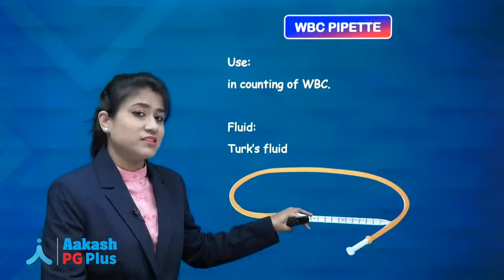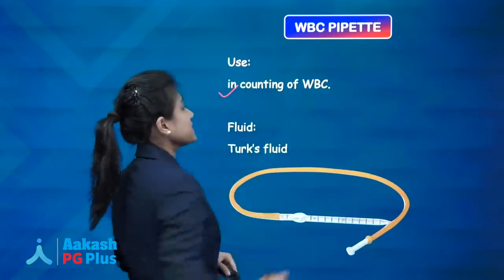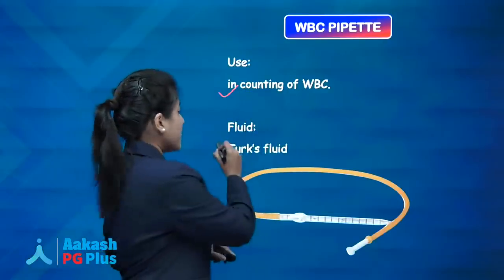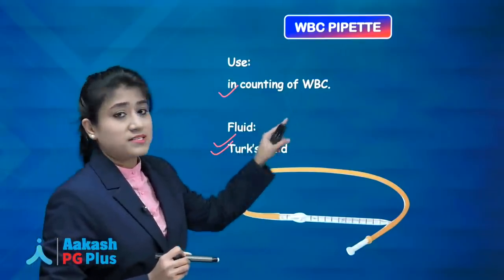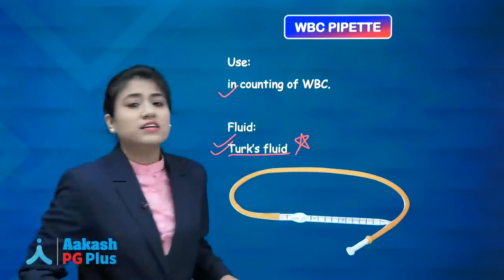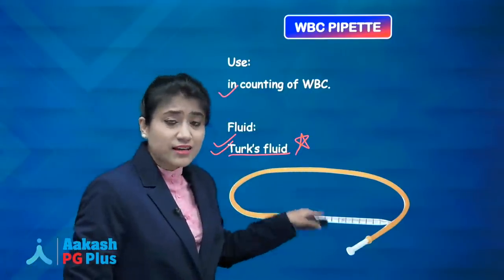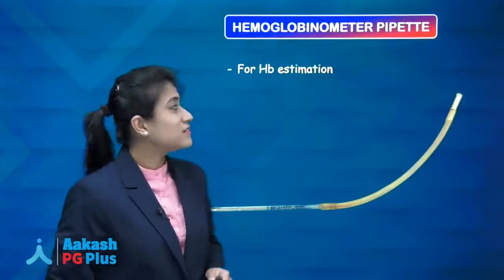You have to go with the RBC pipette. The fluid used for counting WBCs in this pipette is Turk's fluid. Turk's fluid is taken in this pipette to calculate the WBC count.